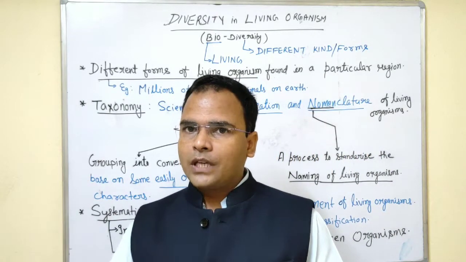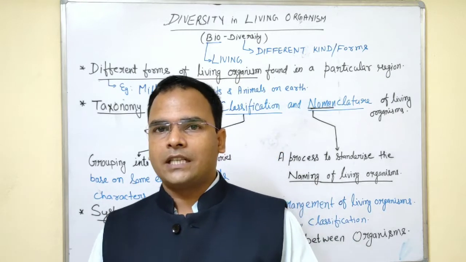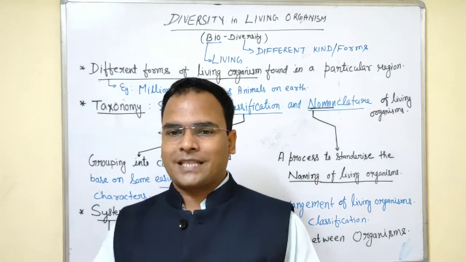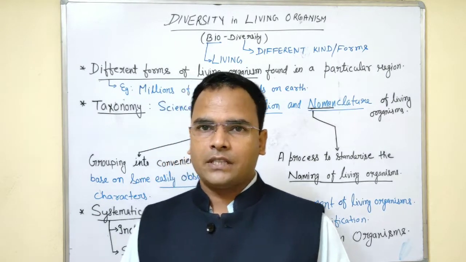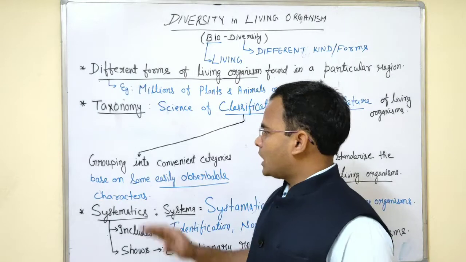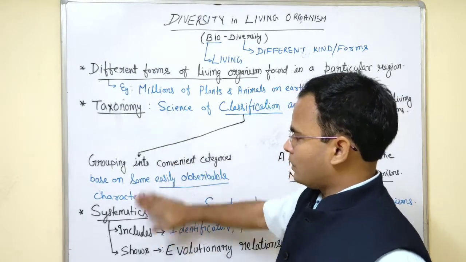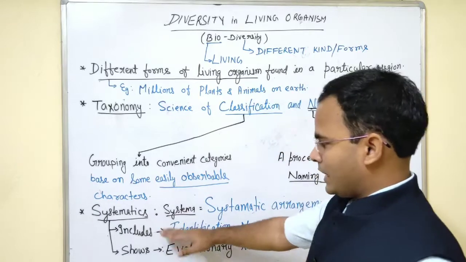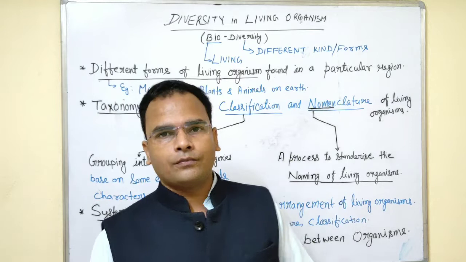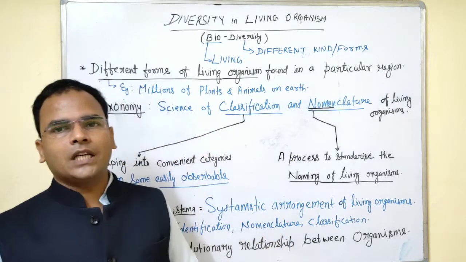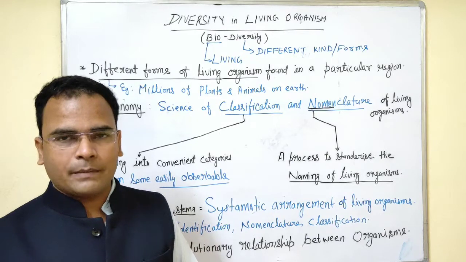And since we are doing classification, nomenclature and identification systematically, stepwise, gradually, based on similarities and differences, this science is also known as systematics, and it includes identification, nomenclature and classification of living organisms.